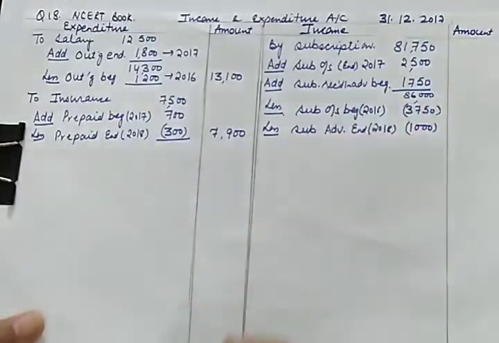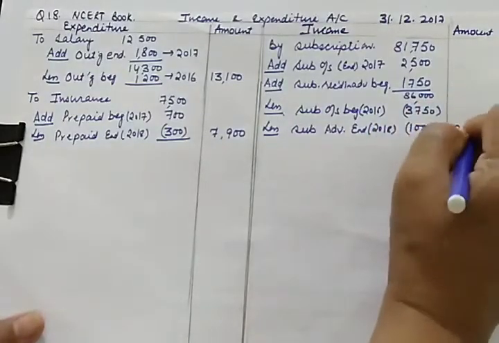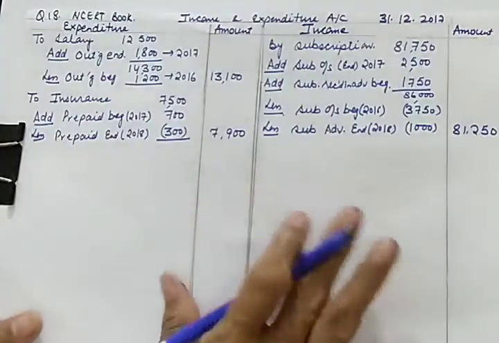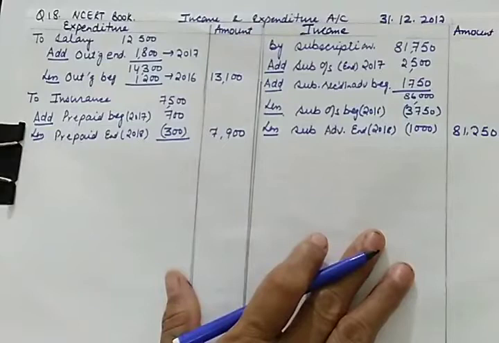So finally we'll be deducting 4,750 from 86,000. This will give us 81,250. Right? So we have done all the adjustments of subscription. We have written subscription in the balance sheet also.